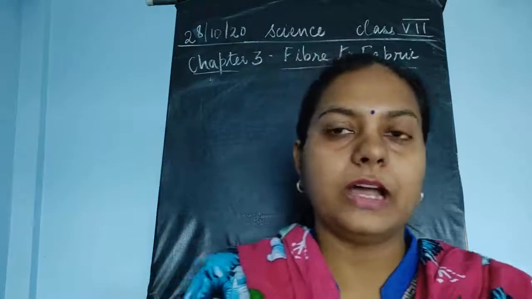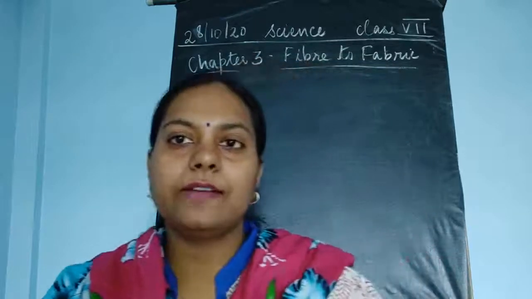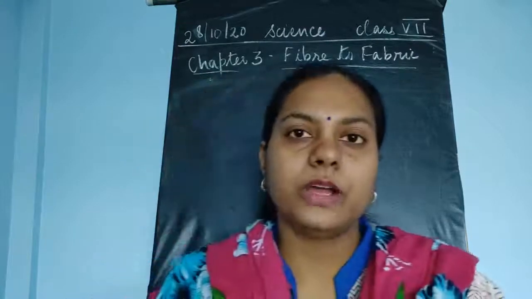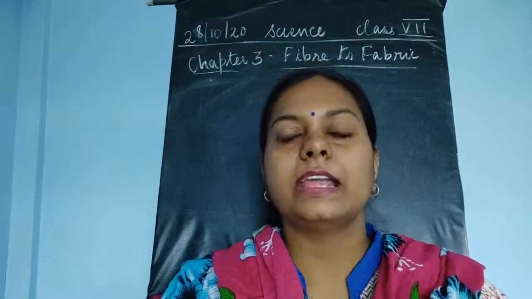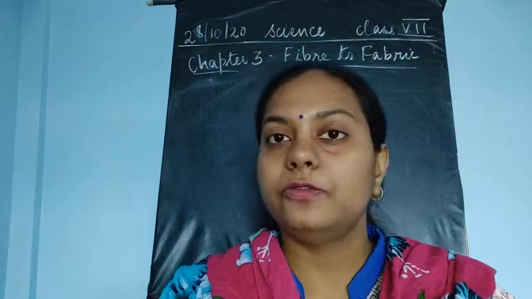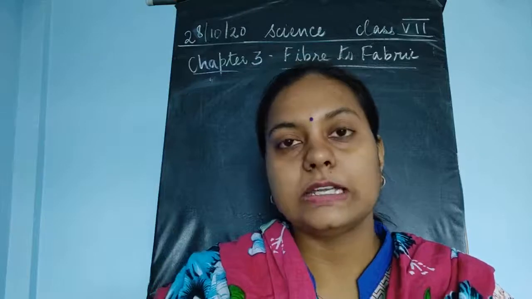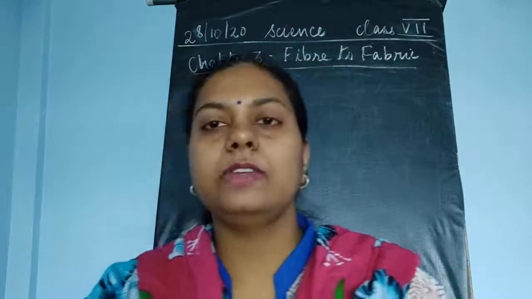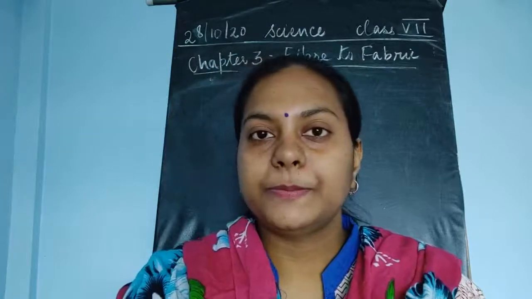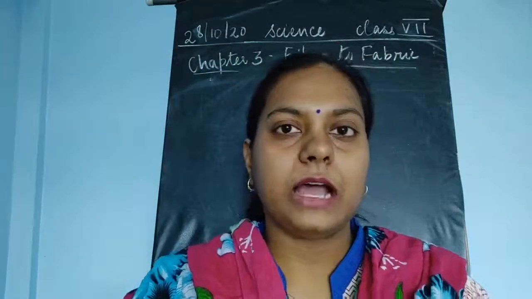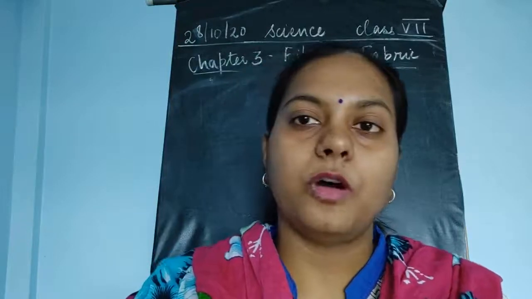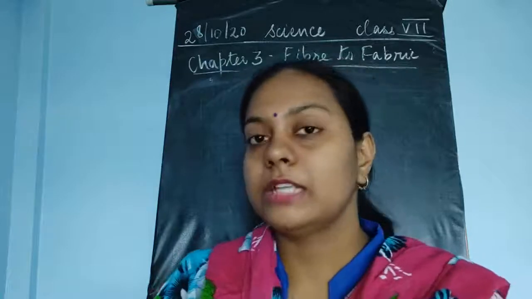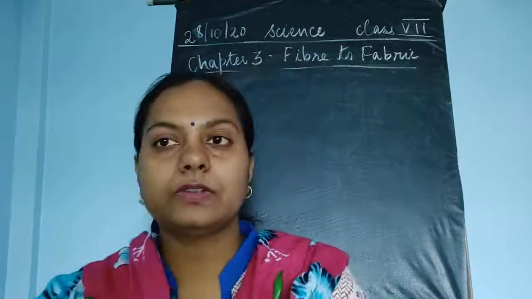the two types of animal fibers. The first one was wool, and the second one was the animal fiber which is obtained from the cocoon of the silkworm, which is silk. So we have studied these two types of animal fibers, and then we came to know that the raw material which is obtained from animals is converted into various fibers which are commercially very important, and which help in making fabrics of different types.